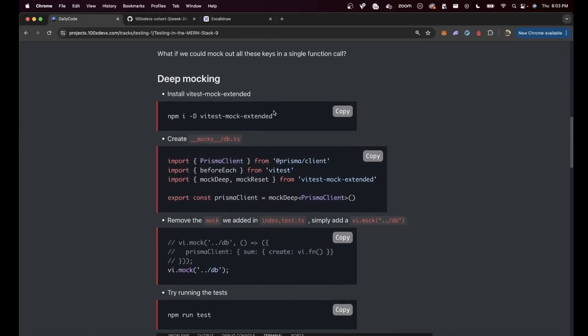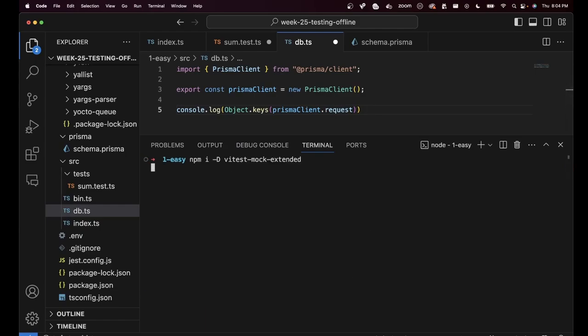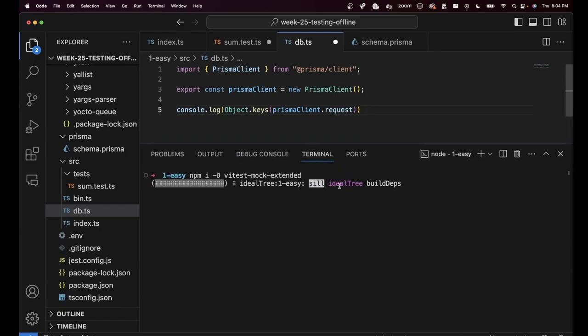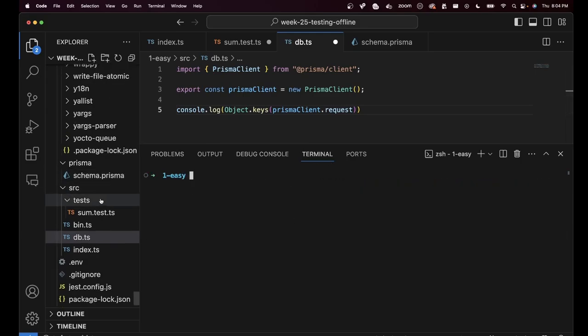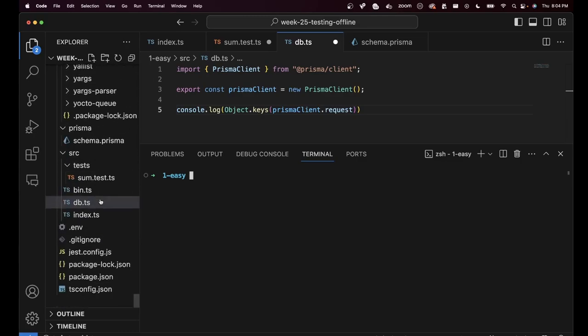Vitest gives you another library called vitest-mock-extended. As the name suggests, it extends some mocking functionality on top of vitest. If I introduce this in our code base, number one, I need to install this in our code base. Number two, I'm going to introduce something new, which isn't related just to deep mocking.